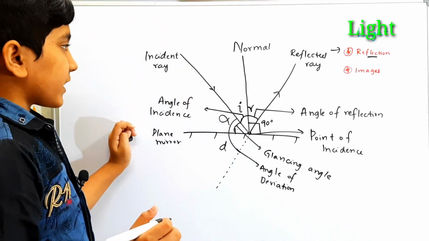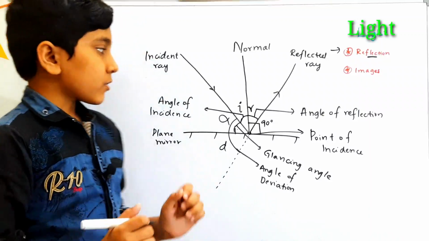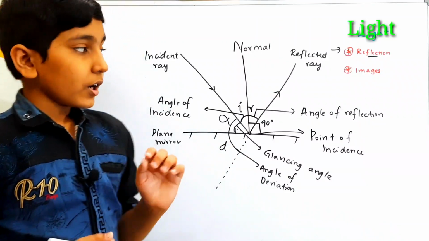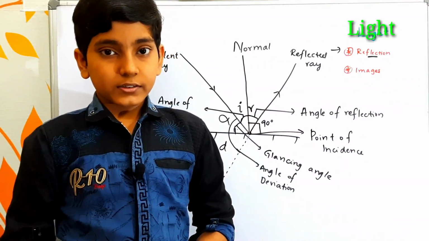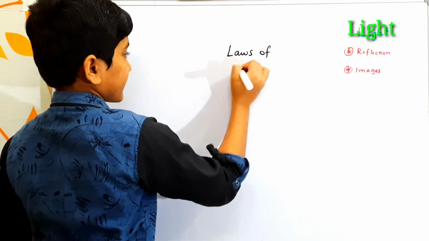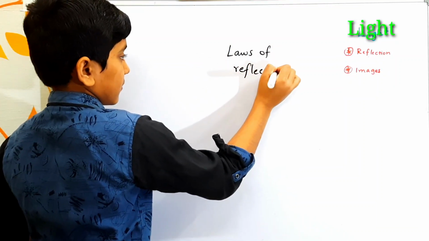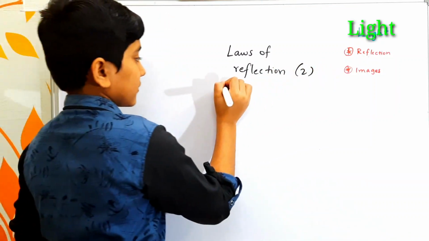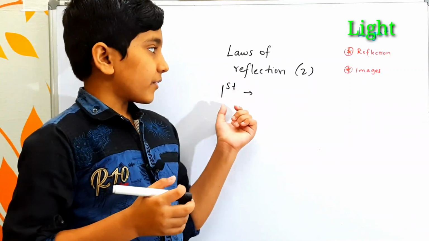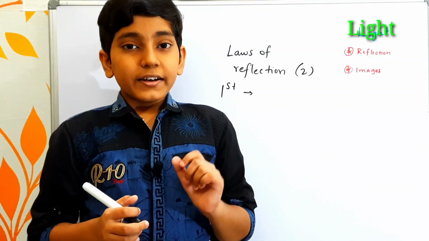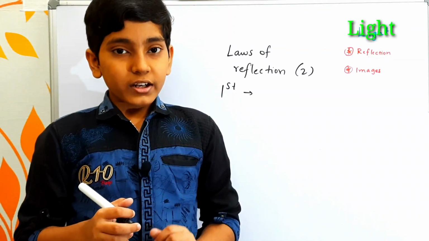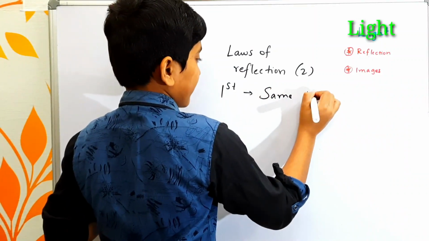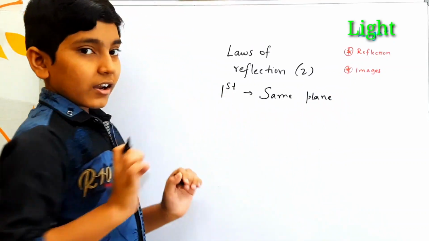So these are the angles that we can find in reflection. These are the important and basic terminologies which we use under reflection. So now let's look at the laws of reflection. We have two laws of reflection. The first law of reflection states that the incident ray, reflected ray and the normal at the point of incidence lie on the same plane.